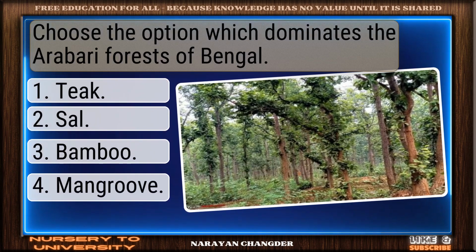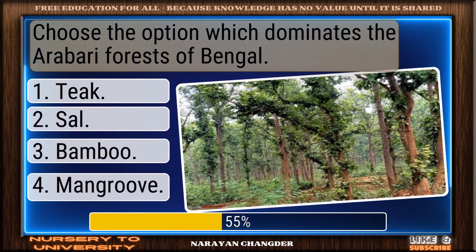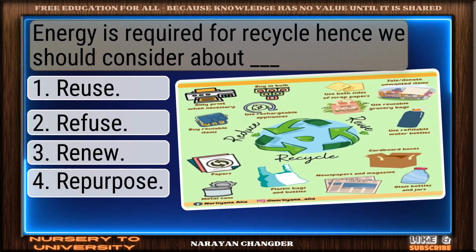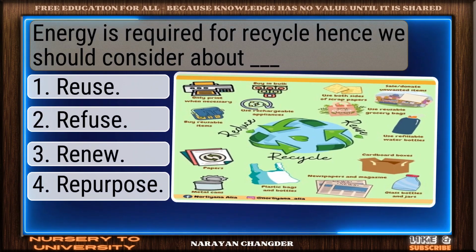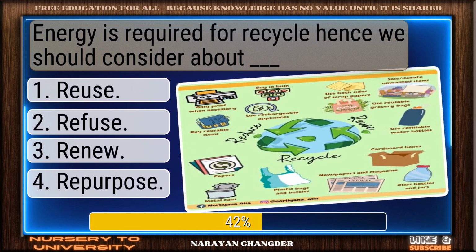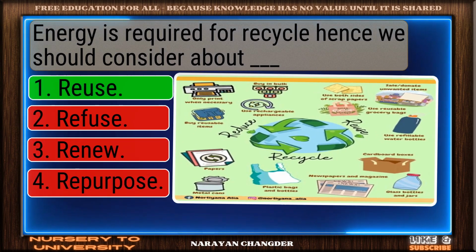Choose the option which dominates the Arabari forests of Bengal. Bravo, sal is the answer. Energy is required for recycling, hence we should consider dash. Great job. Reuse is accurate.